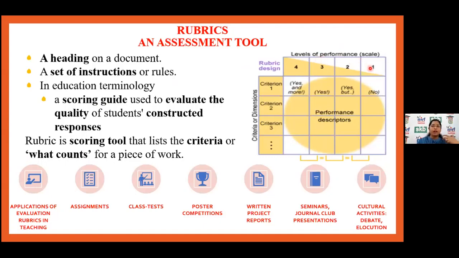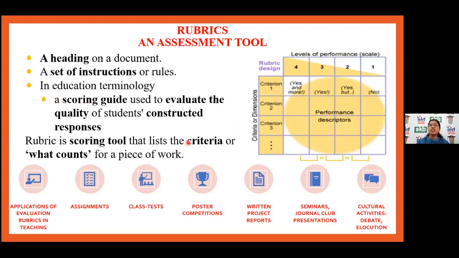So there are two ways. One is a numerical scale, and the other is where you can give levels like good, best, or excellent. You can set this rubric for evaluation of all of this. This is one of the assessment tools used in most cases. It has a heading document with a set of instructions: what the criteria would be, what the rubric design would be, and what the criteria for dimension are for that particular thing.